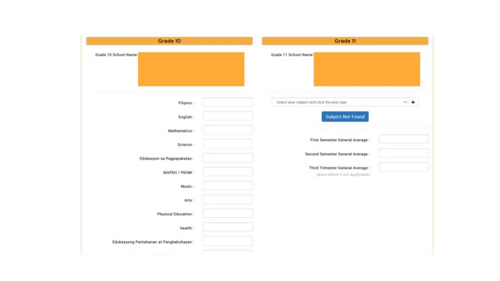On the other side is for grade 11, which the student needs to supply based on the report card or transcript. So you really need to have your grade 10 and grade 11 report cards with you when you complete this. Okay, so this is just a continuation of the subjects for grade 10.